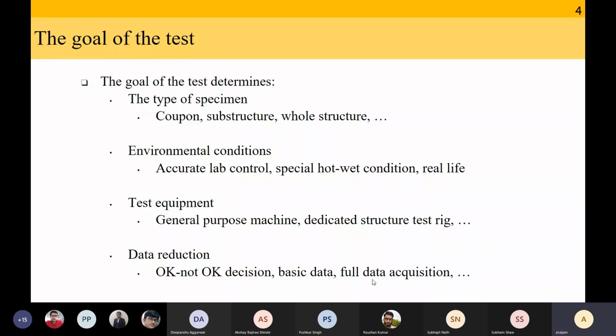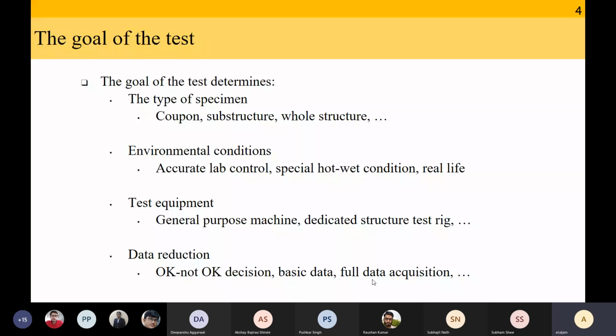The third choice you have to make is what test equipment are you going to use? Are you going to use a general purpose machine, or a dedicated structure test rig, or are you going to make a special machine only for your material test equipment? And then the final and usually the most important decision you are going to make is how much data do you want from your tests?